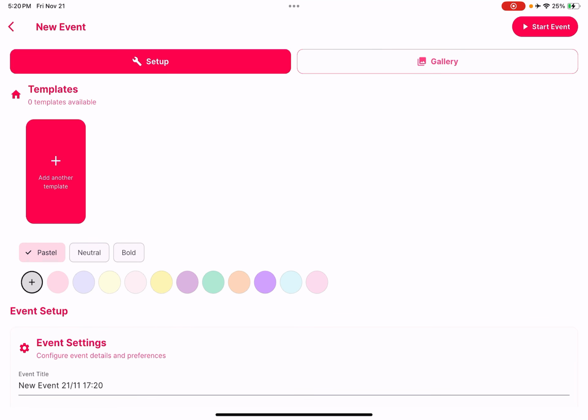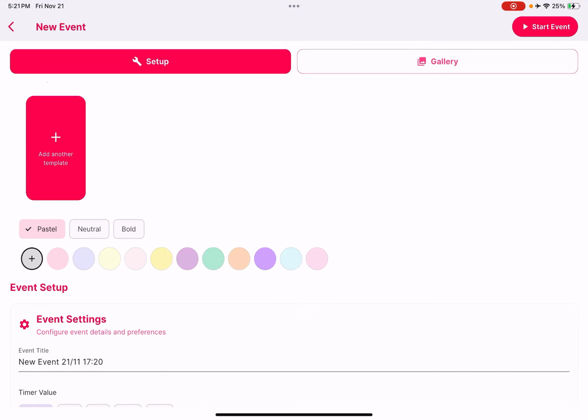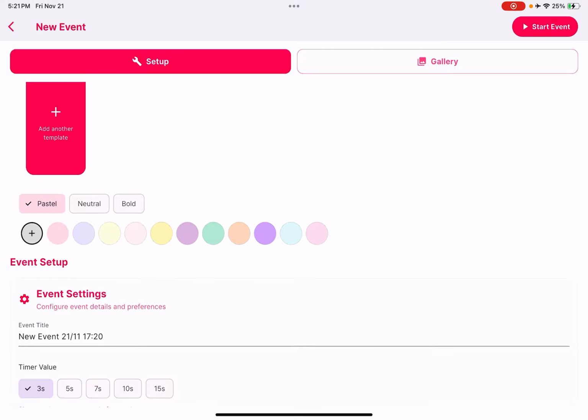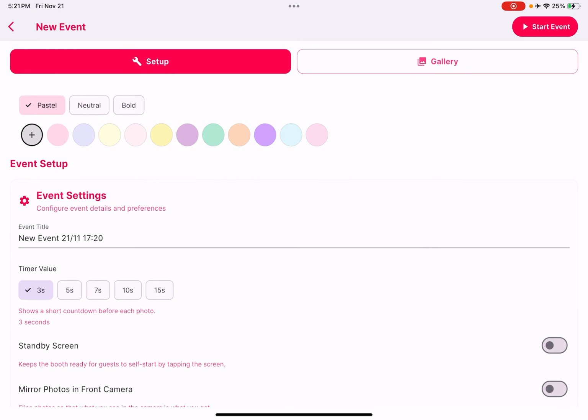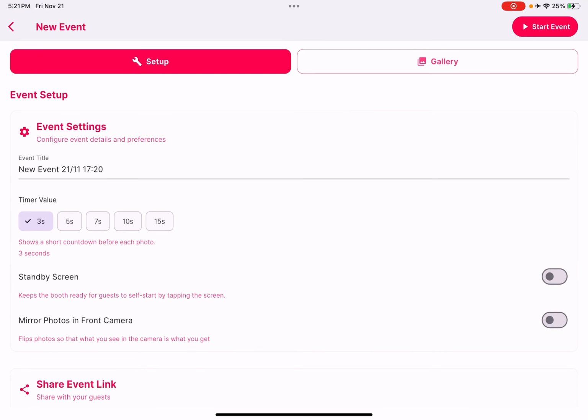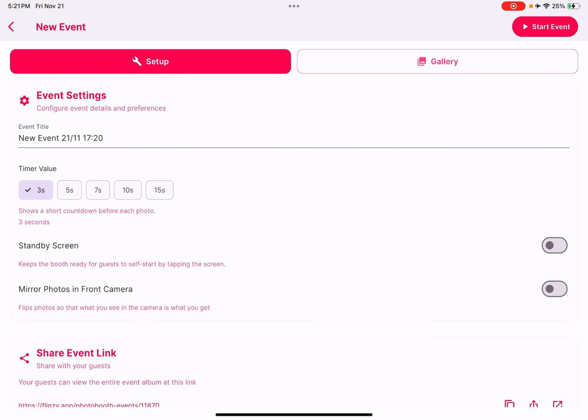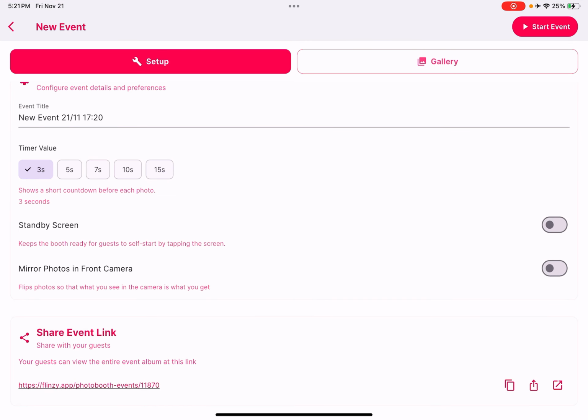So it shows you different options. You see at the top there's the template section, and below that you see the list of color options, and below you see event setup, like the event title and the timer value that controls the timer that you're gonna use for your event camera.